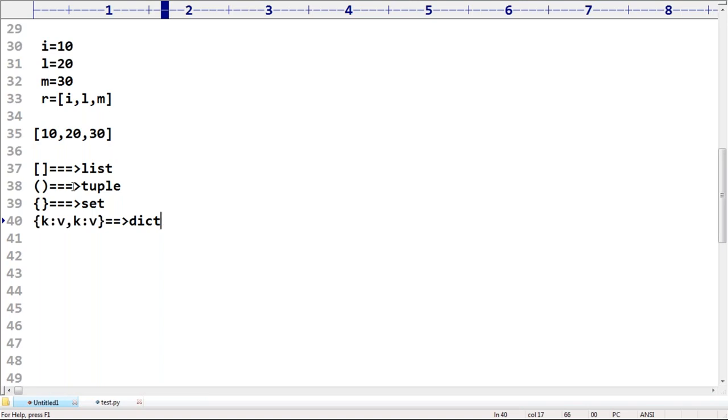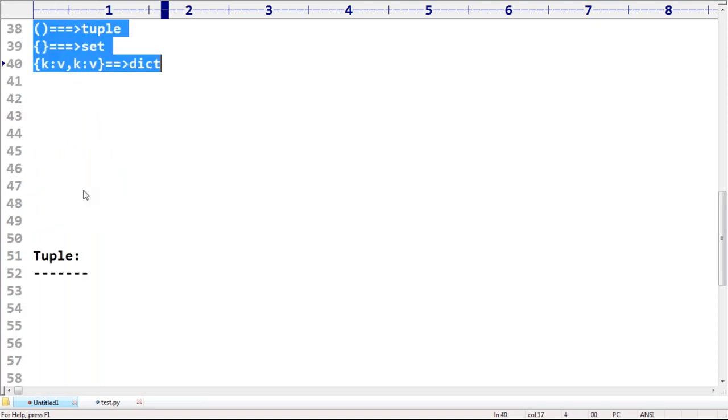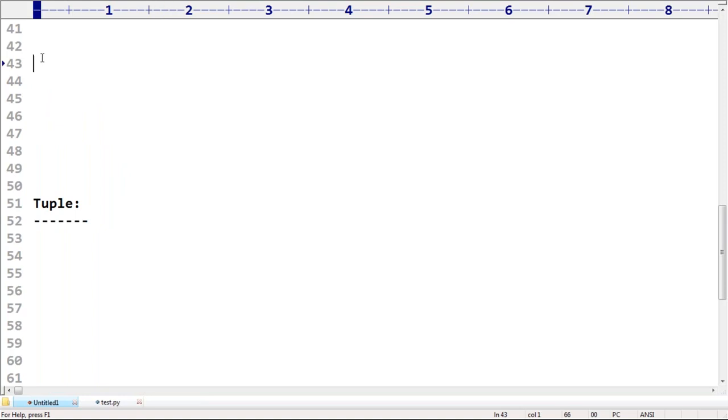Dictionary. Dict means what? Dictionary. We are going to discuss it, but you should be aware of this syntax, sir. Now, what is the difference between a list and a tuple? Anyone, can you please guide? What is the difference between list and tuple?